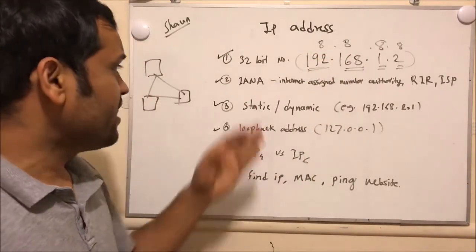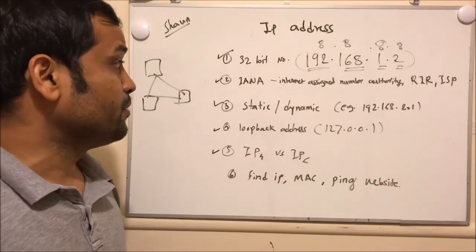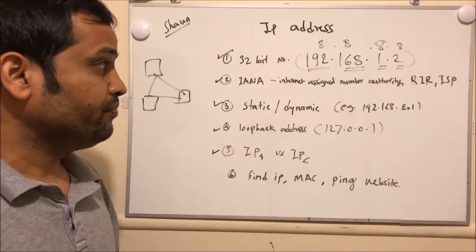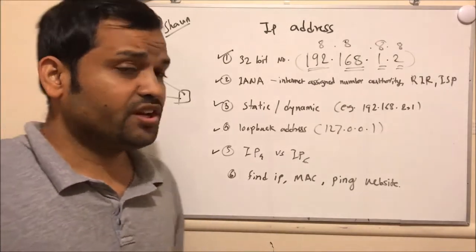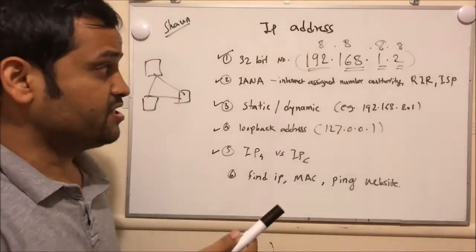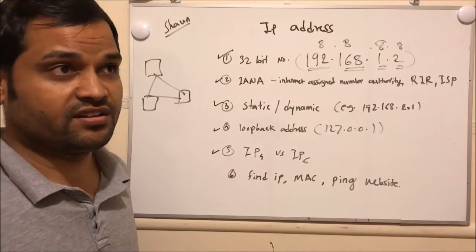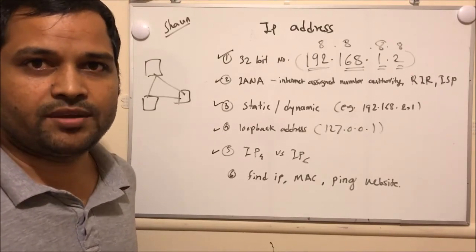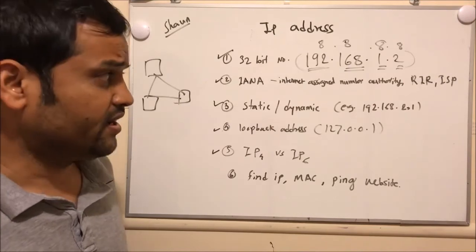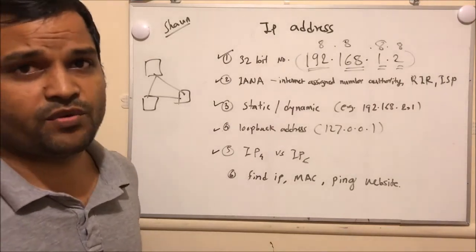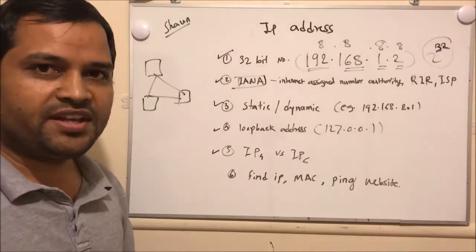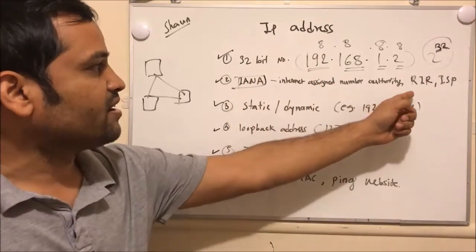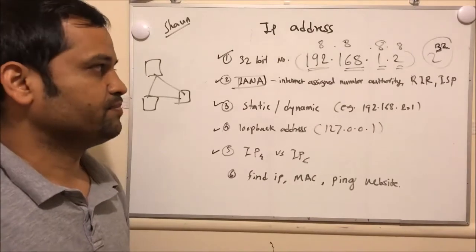Now let us see what is this IANA and RIR, ISP. IANA is nothing but Internet Assigned Number Authority. RIR means Regional Internet Registries, and ISP means Internet Service Providers like Dodo, Geo, or if you are in the USA, it is Verizon, AT&T. These are all internet service providers. If you want to buy any IP address, you will have to pay for it, and that money goes to this IANA, RIR, Regional Internet Registries.